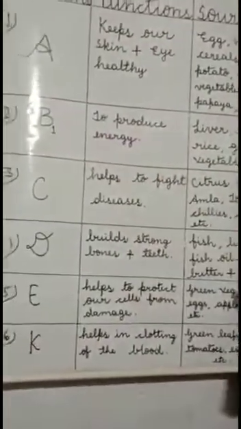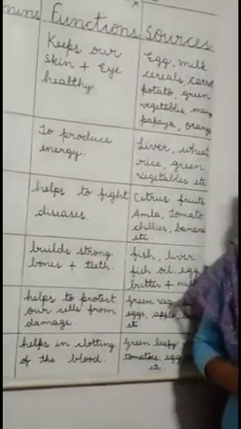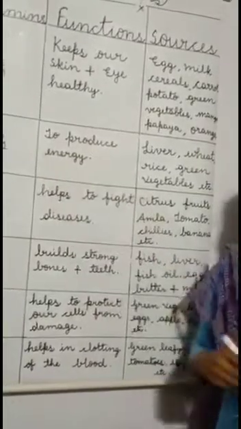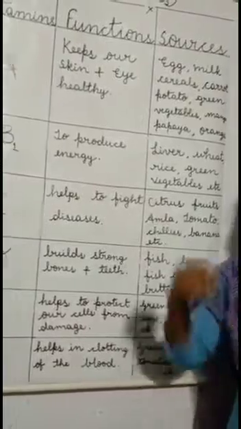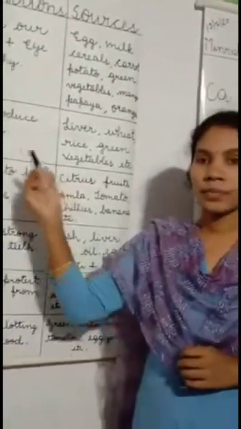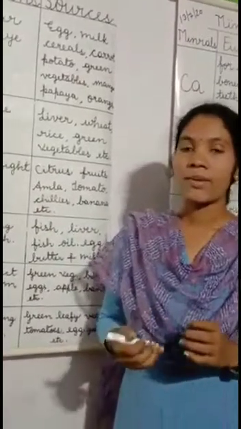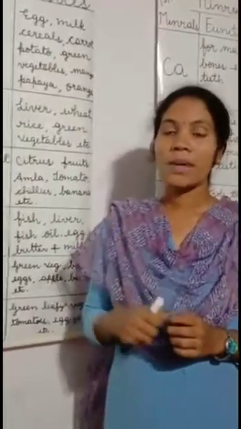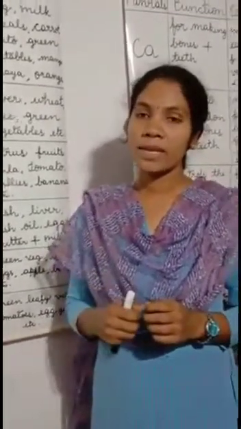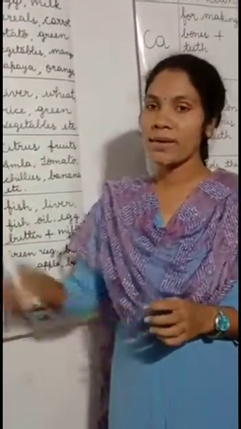The next vitamin we will see is vitamin B. Vitamin B is also known as complex vitamin. Why is it called complex vitamin? Because vitamin B has got different types, like vitamin B1, B2, B3, B5, B6, B12, etc. Therefore, together they are called complex vitamin.